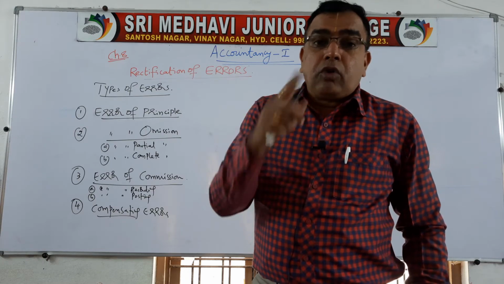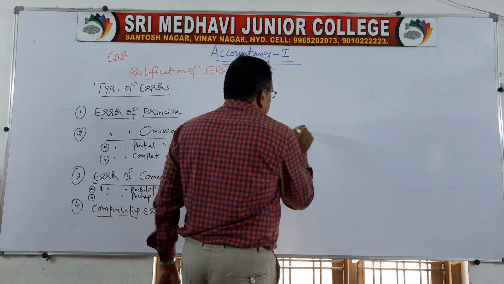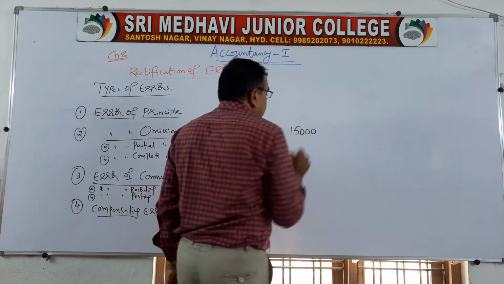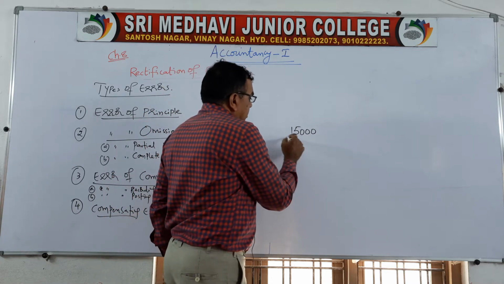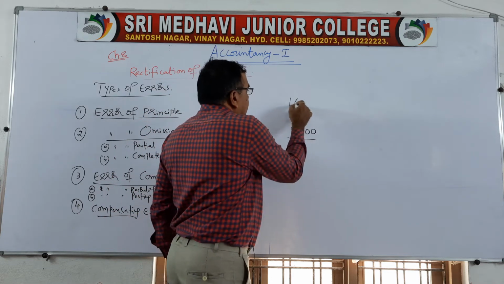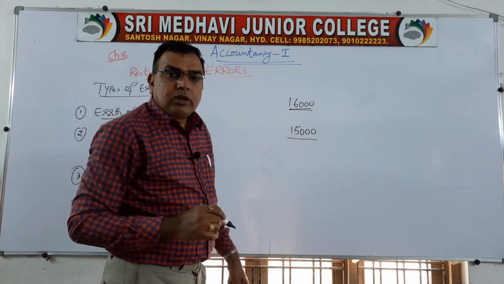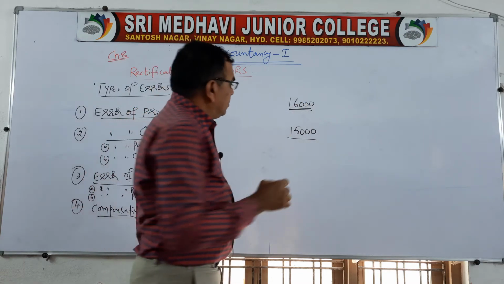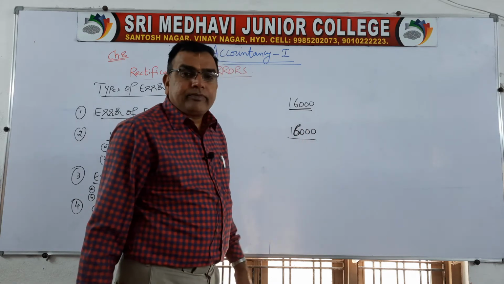You will overwrite it. For example, you had to write 16,000, but you have written 15,000. So what will you do? You will make this 5 into 6 like this.